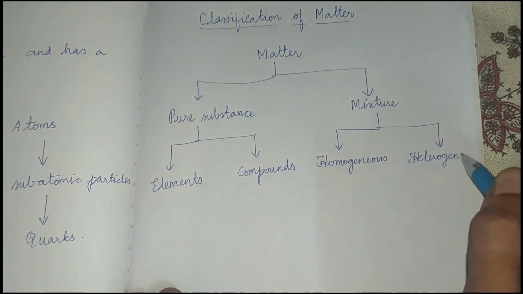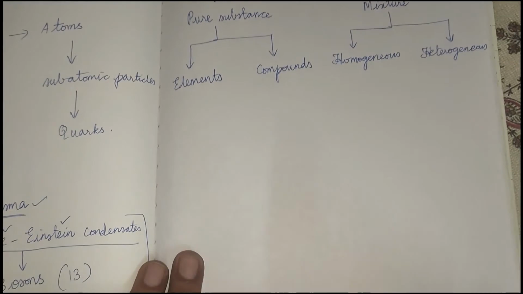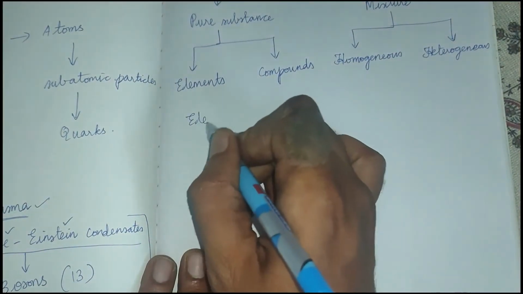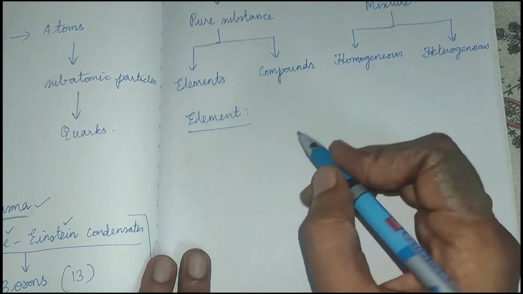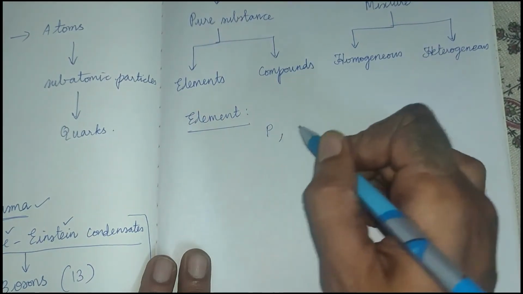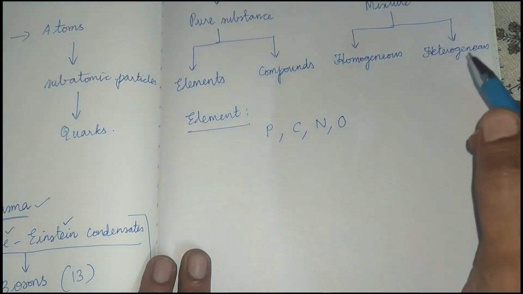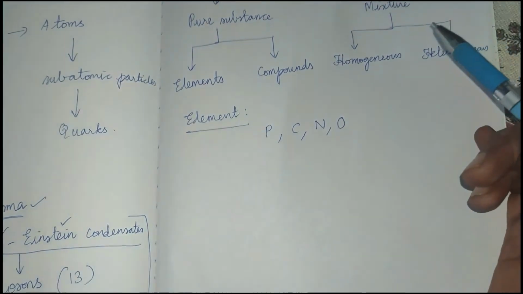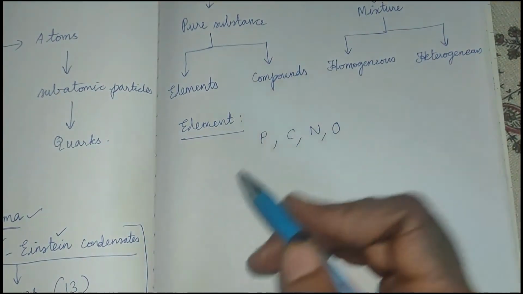Now let us discuss all these. What is an element? Examples for an element are phosphorus, carbon, nitrogen, oxygen. As I already said, this pure substance will have some formula.